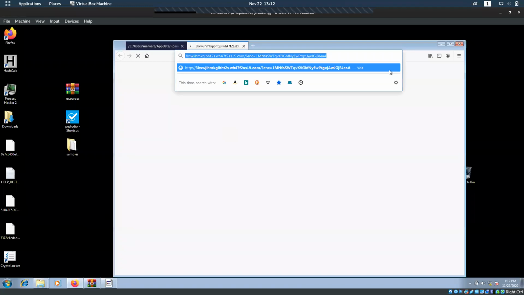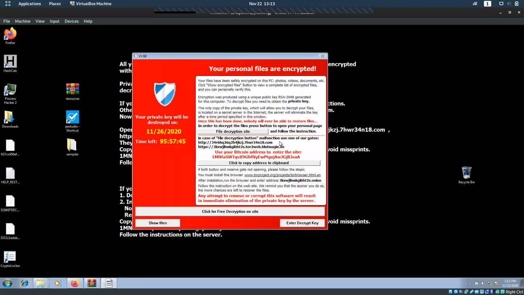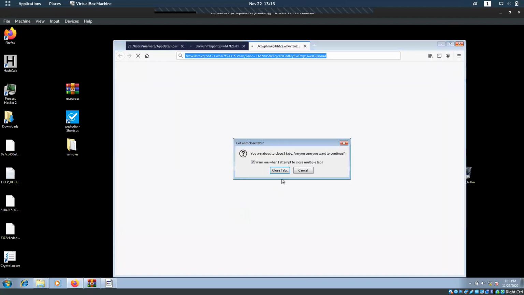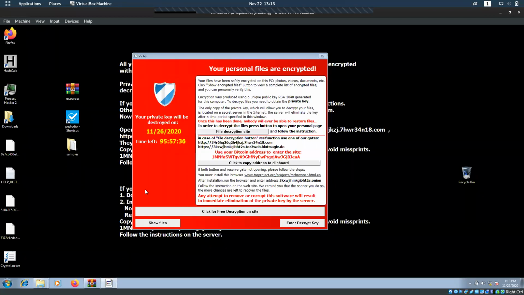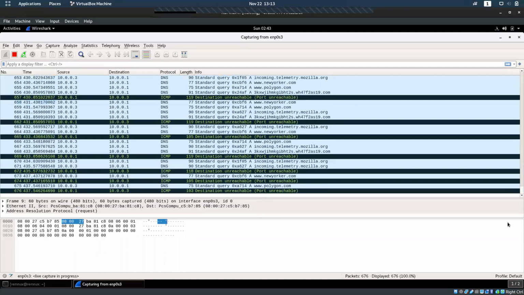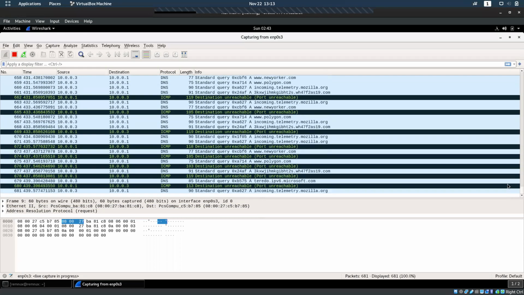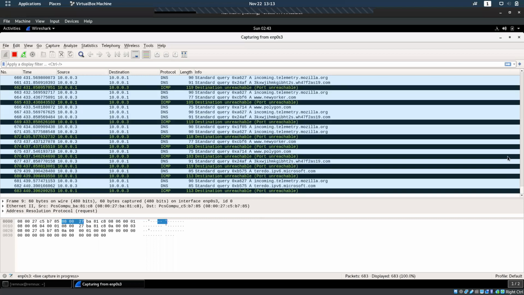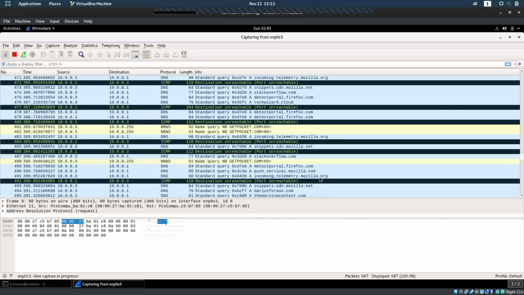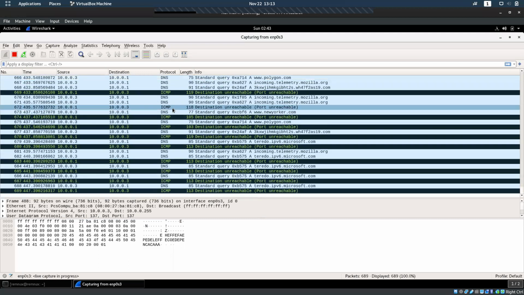We won't be able to reach this application because we are not on the internet. Click the file description site. No way, nothing is happening there. So it is already encrypted. What we'll do is we'll go to the Linux machine. We'll check if there is an HTTP request or any name server request.